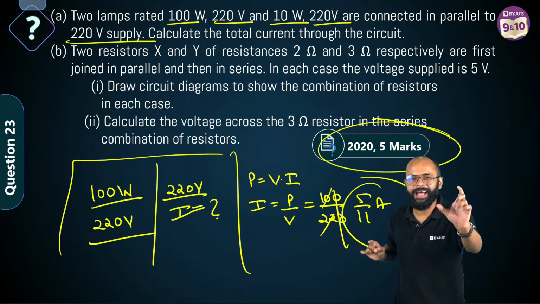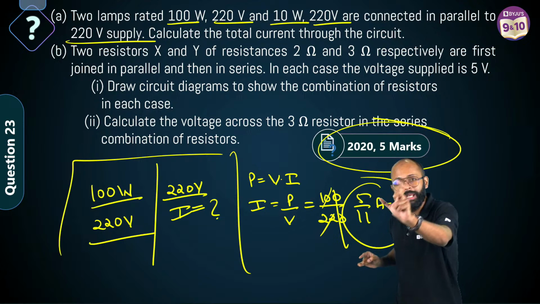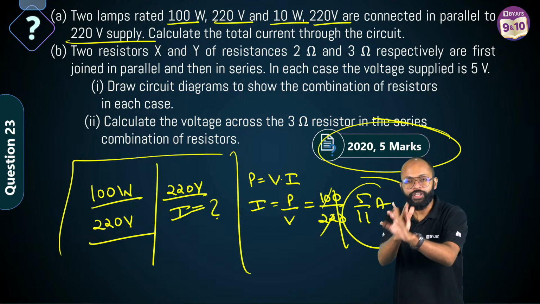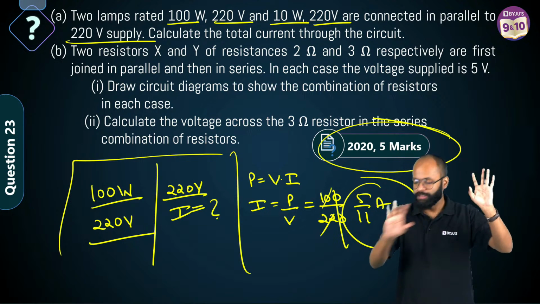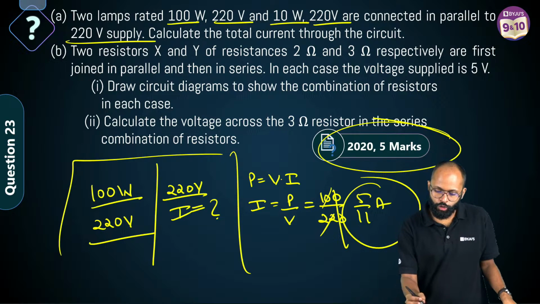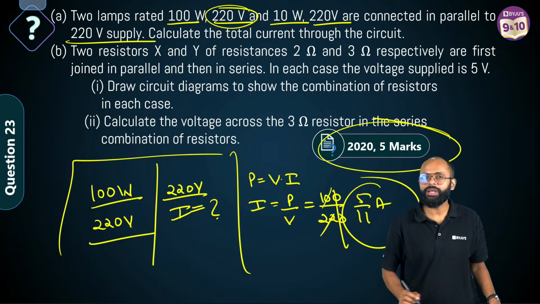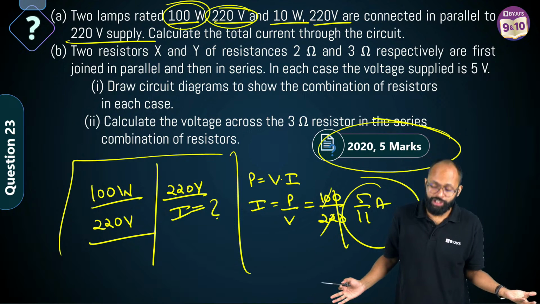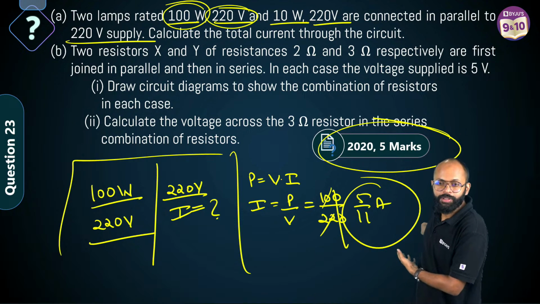If you supply the voltage which the bulb wants, it will take the current which it needed. भाई इसको 220 volt दोगे तो it will generate 100 watts. Means it will require how much current? Sir, 5 upon 11 amperes.